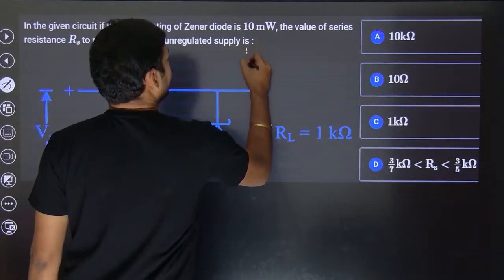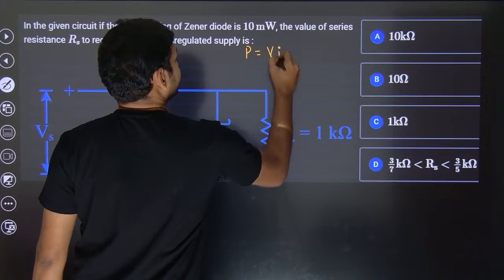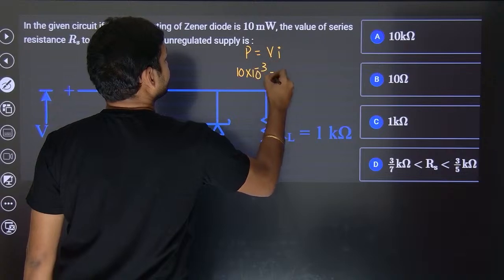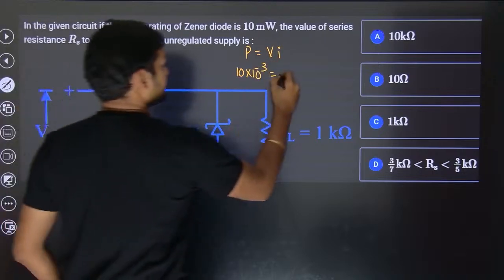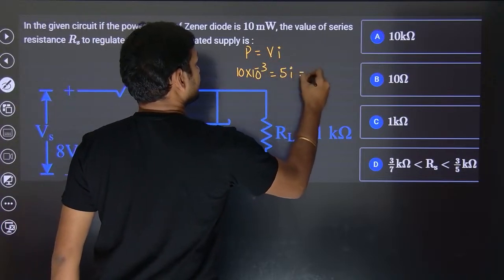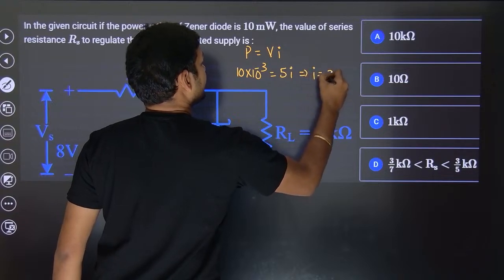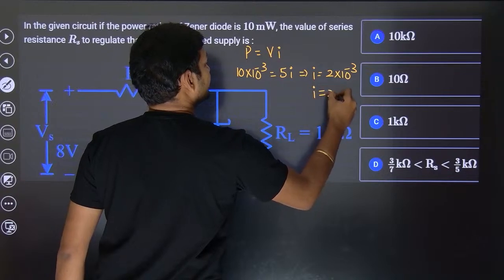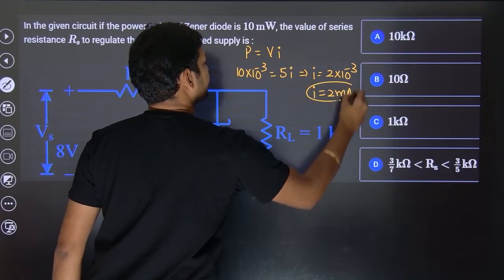Power is V into I. Power is 10 into 10 to the power minus 3. The breakdown voltage is 5. So what is the current that you can send into the Zener diode? Maximum we can send 2 milliamps.